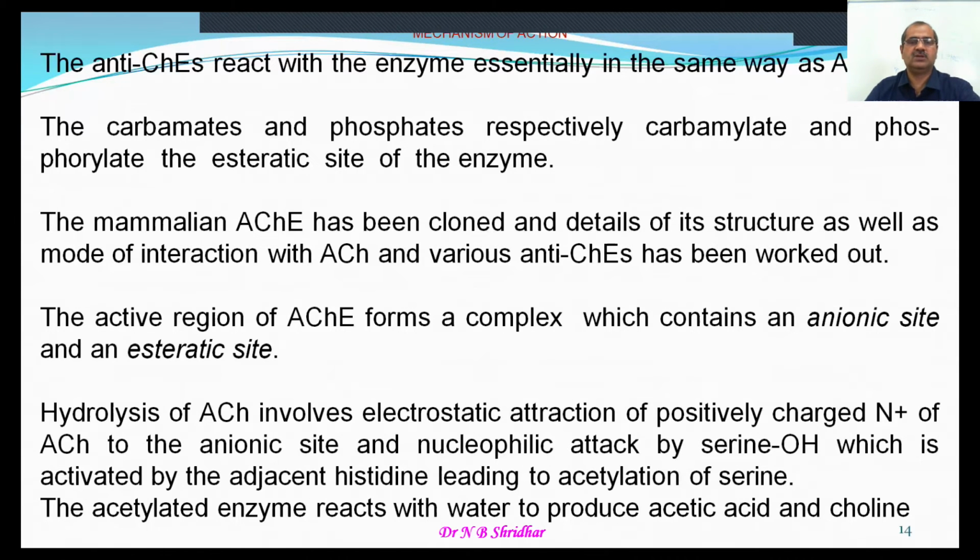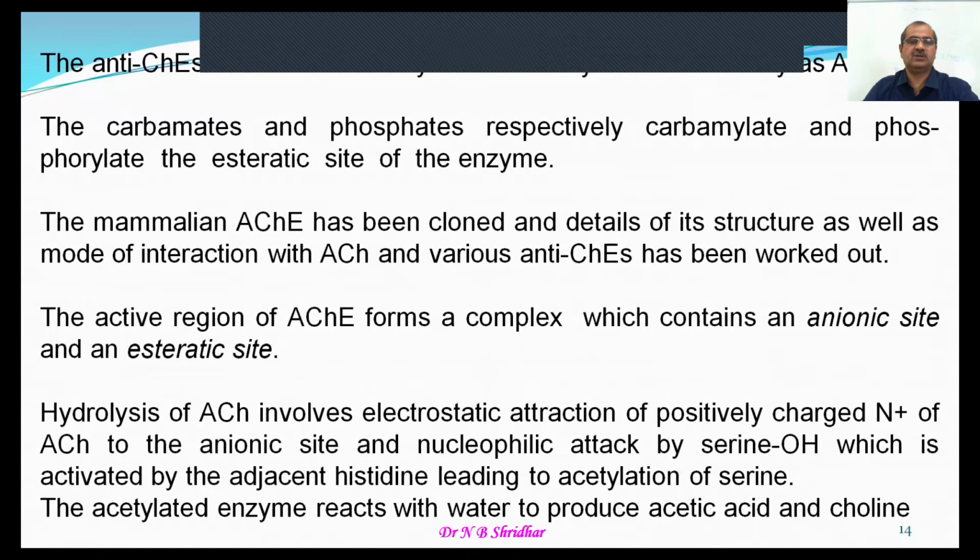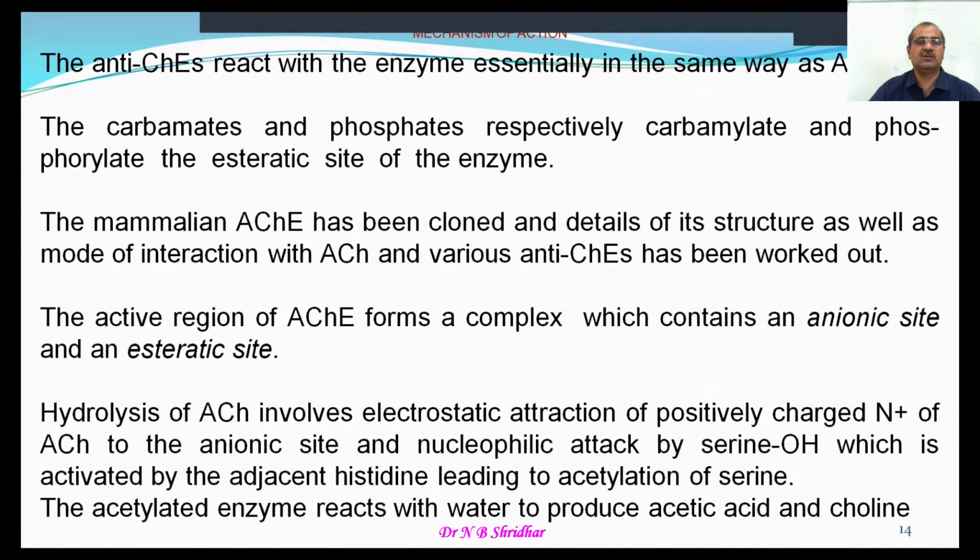The acetylated enzyme reacts with water to produce acetic acid and choline. That's how it causes the metabolism of acetylcholine, the potent neurotransmitter of the cholinergic nervous system.